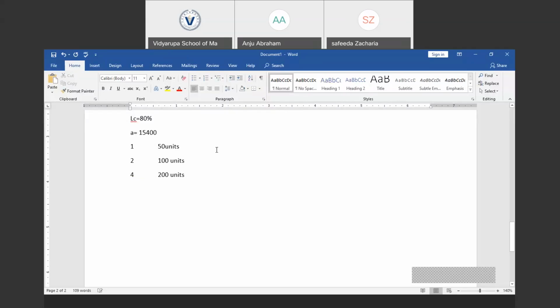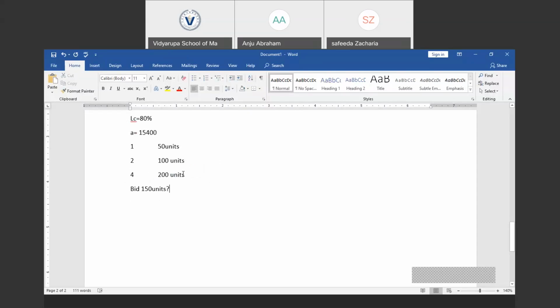But we are asked to prepare a bid for 150 units. So how can we find the bid for 150 units? This is very easy to complete. We could find the total cost to produce the 200 units.